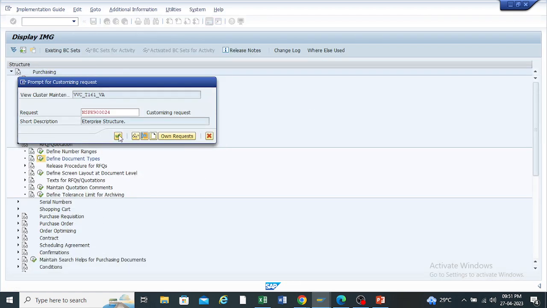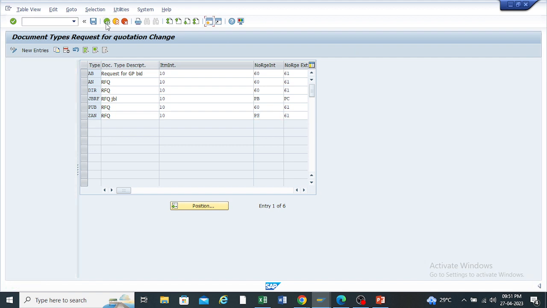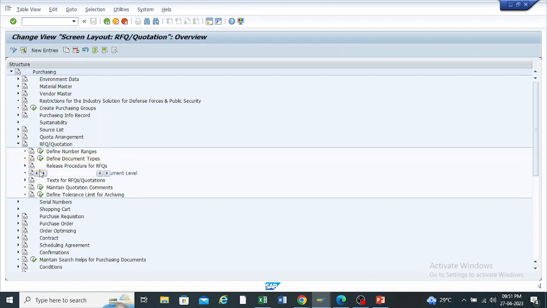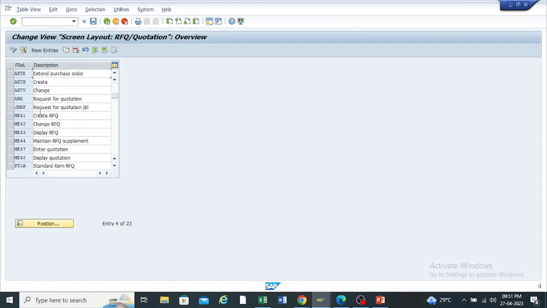Okay, so the document type I have created, the number range also I have copied, and here is the define screen layout at document level. Just click on it, and the standard one is ANA. So you can select it and copy.